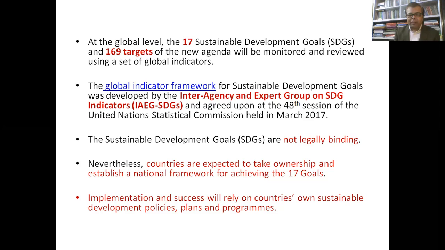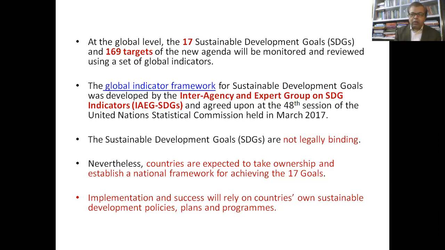Nevertheless, countries are expected to take ownership and establish a national framework for achieving the 17 goals. And that is why nation states need to take this responsibility. Implementation and success will rely on countries' own sustainable development policies, plans, and programs. Now, the goals have been identified by those global agencies, but it depends upon the countries to adopt those goals as per their own national policies, and then they need to devise their own implementation mechanisms, plans, and programs.